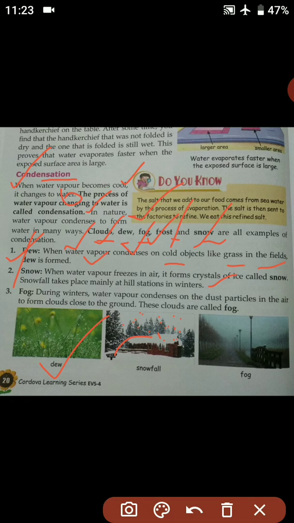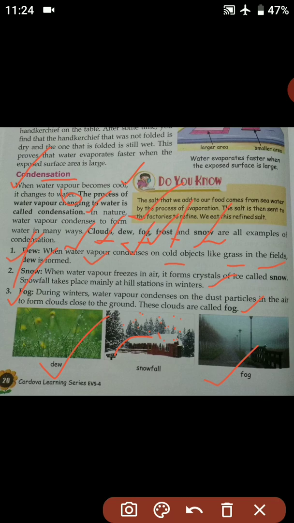Okay. So lastly is the fog. So during winters what happens? Water vapor condenses on the dust particles in the air. So students, when it is winter, the water vapor condenses on the dust particles. So what happens? It forms a cloud close to the ground. These clouds are called fog. So students, the cloud that is formed on the ground is also known as fog. I hope all of you have seen fogs. Okay students, so this is the fog.